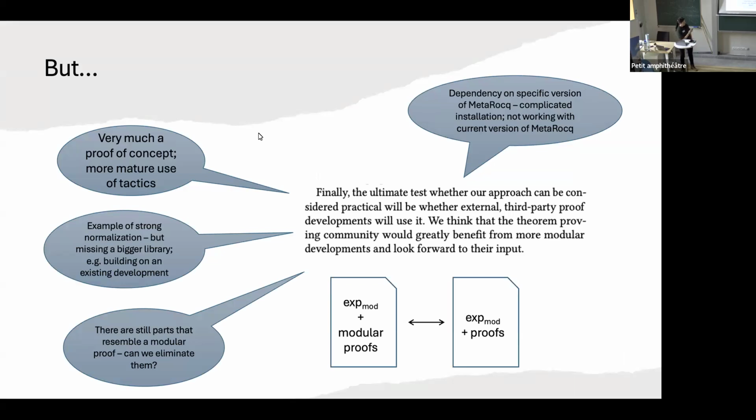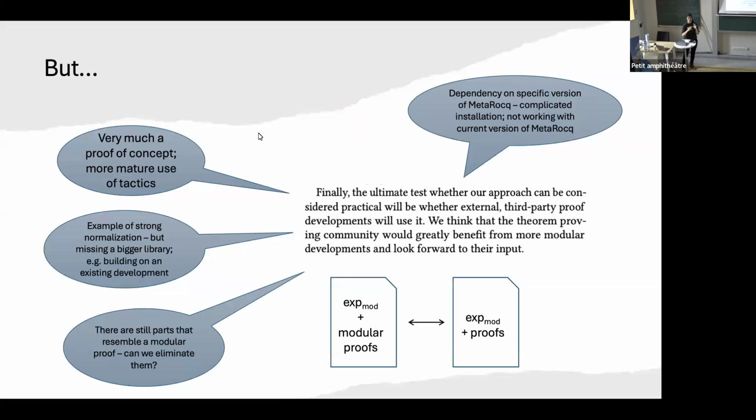The bad news is that library-wise, we had some problems with this. One is that we have a dependency on a very specific version of MetaRocq, so it doesn't work with the current version of Rocq which we have now. Which is of course very bad library design in this case. It's very much a proof of concept and could use some more mature use of tactics. We have an example of strong normalization, but really we would need to do it on a bigger library, which was done externally, and look at how it works to modularize this existing library. And the last part is that there are still some parts that resemble a modular proof and need some overhead.